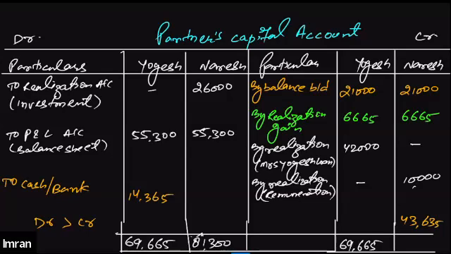If the debit side is greater than the credit side, it basically means that Naresh is required to pay back 43,635 to the firm. Since the debit side is greater than the credit side, he will be required to pay 43,635 to the firm. Got it? Is that clear?